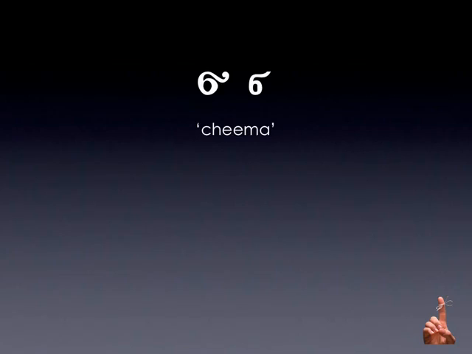This is the chima. The chima is the equivalent of ch. So it's ch as in church. It's equivalent to that CH combination. So that's the chima. Again, another one of the uniquely Coptic letters in the Coptic alphabet.